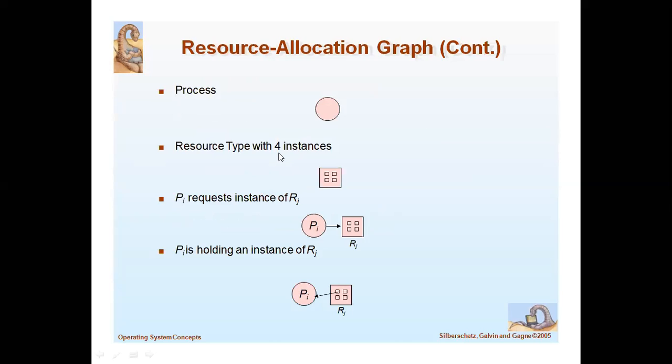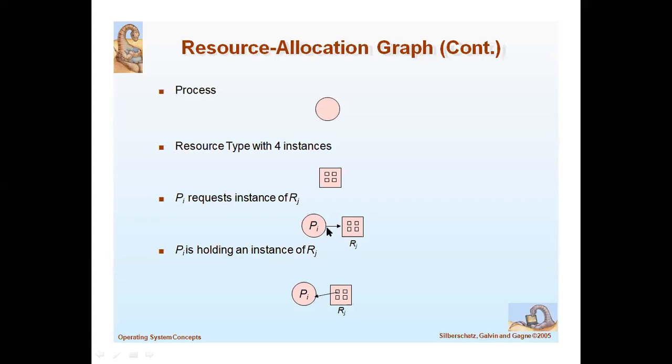Here is a resource type with 4 instances. Pi requests an instance of Rj. Under the resource there are a number of instances, more than one, that we can access.